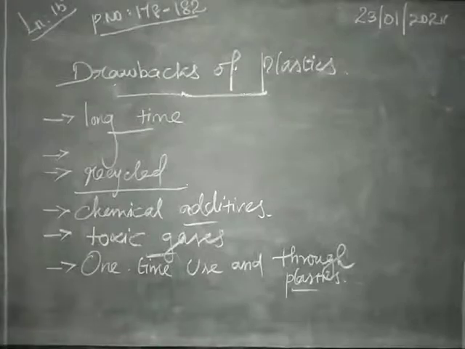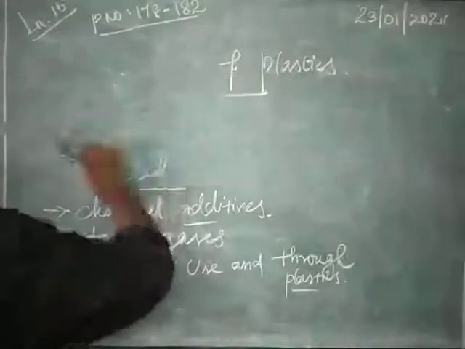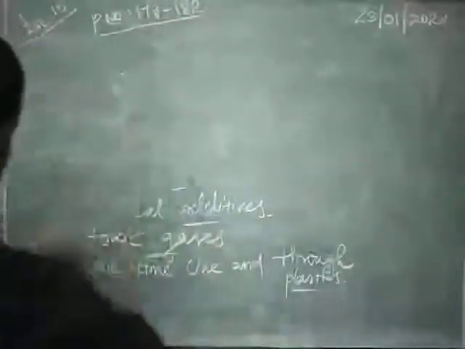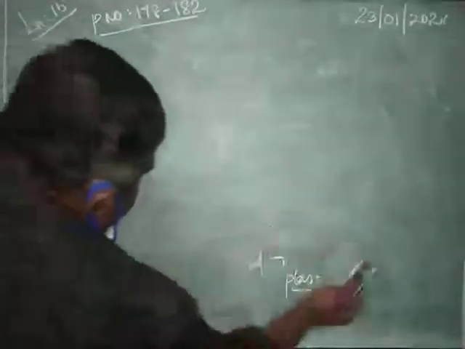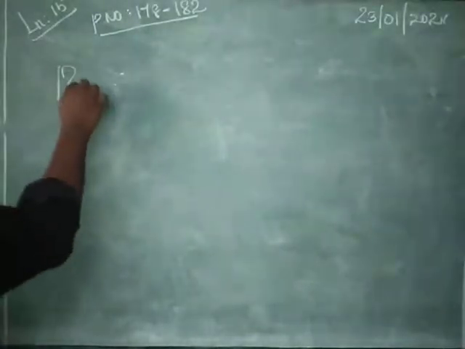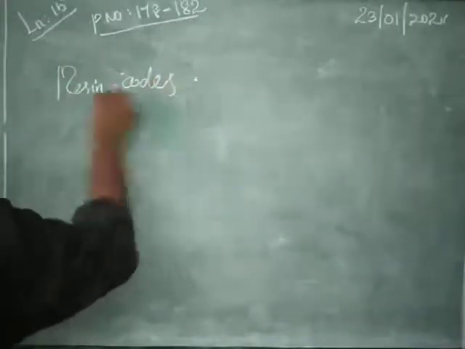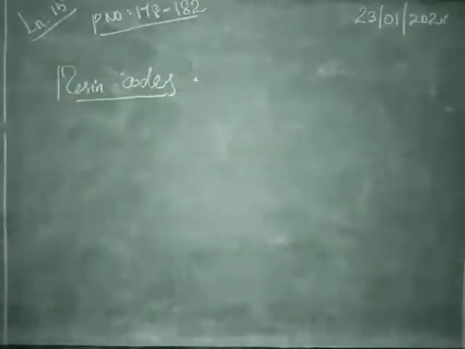Next, identify the different types of plastics. Many types of plastics are used in our day-to-day life. How can we identify which plastics are useful to us and which are not? Based on the resin code, we can identify that these plastics are useful to us and these plastics are not useful to us.